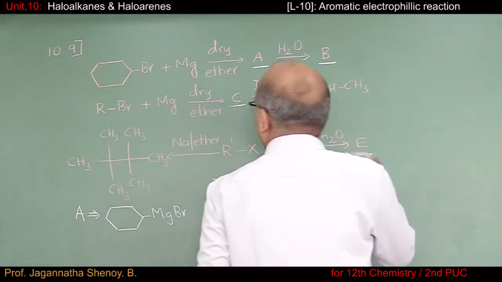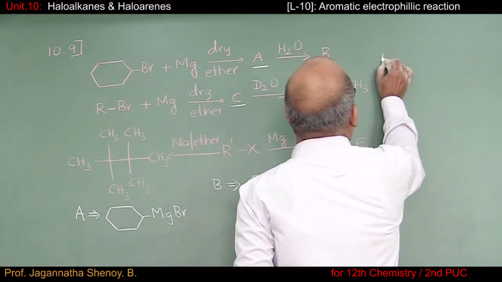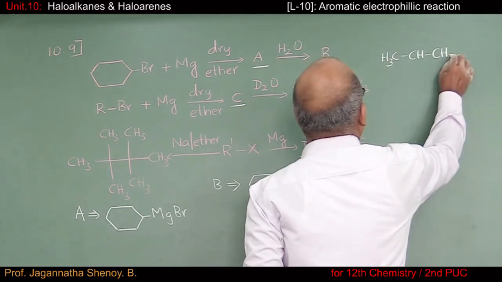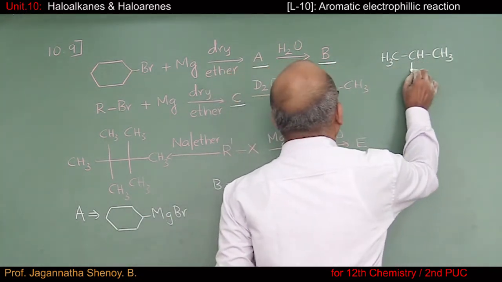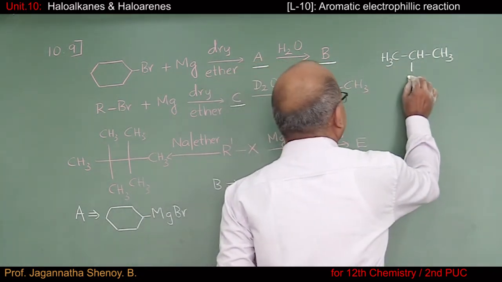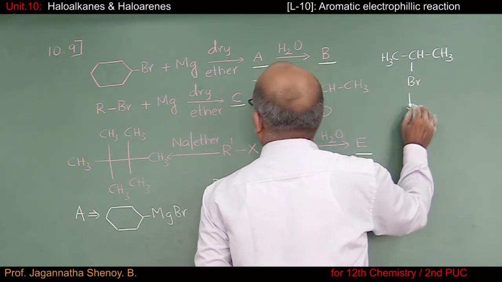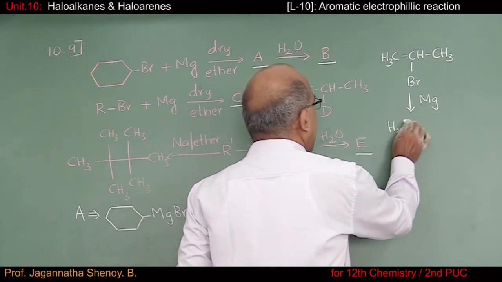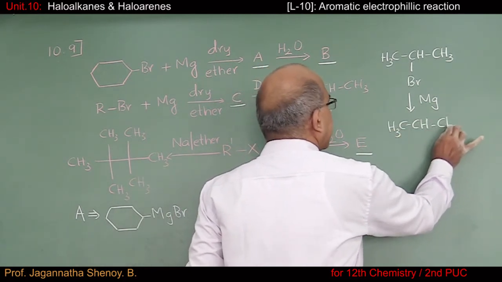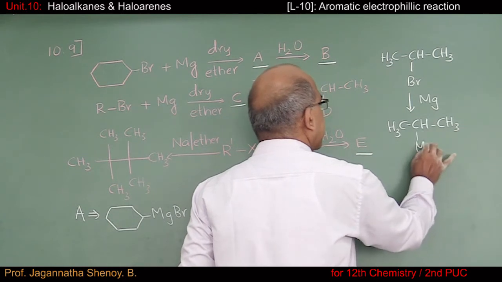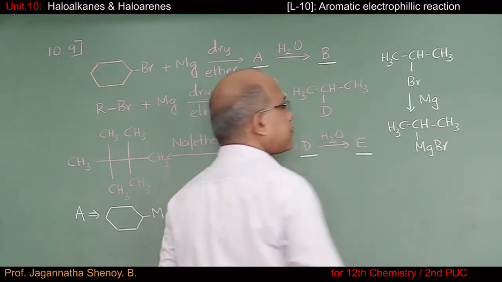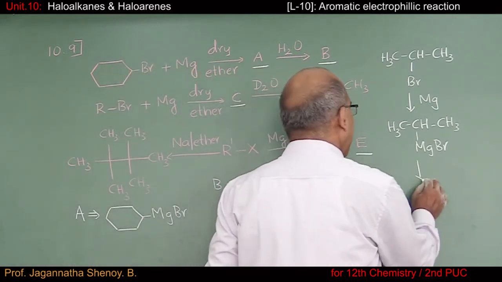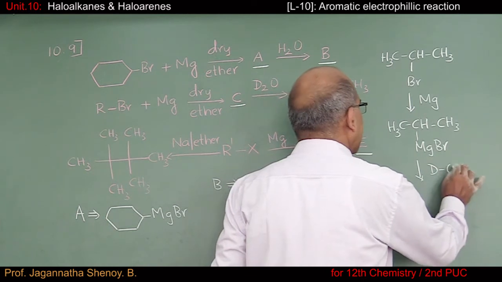So I'll explain the reaction like this. It is isopropyl CH3CHCH3, and here let us say I have bromide and I'm going to treat it with the magnesium. The product obtained is isopropyl magnesium bromide. And this isopropyl magnesium bromide, I'm going to treat it with heavy water.